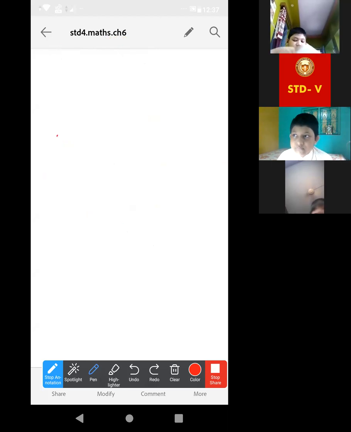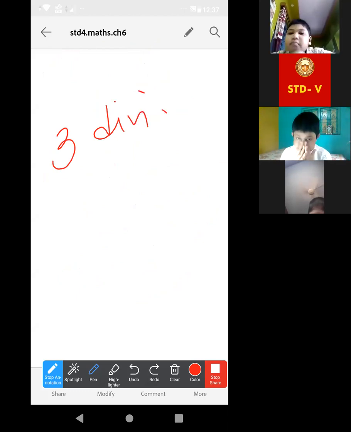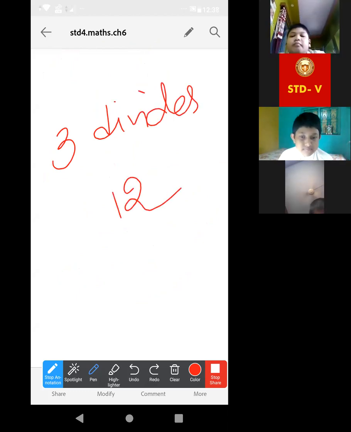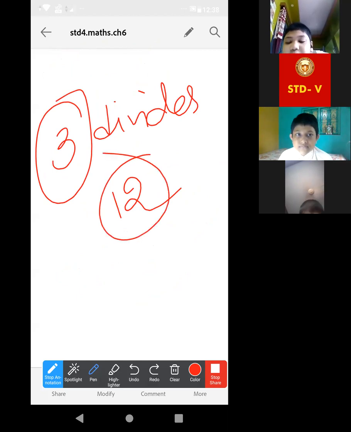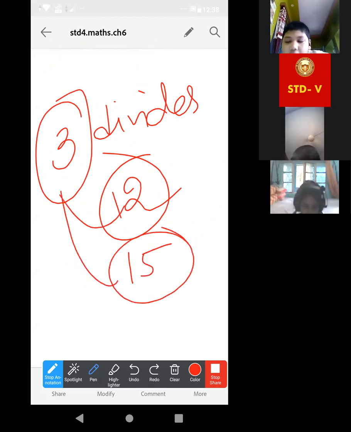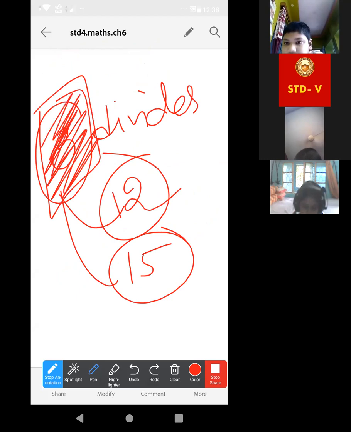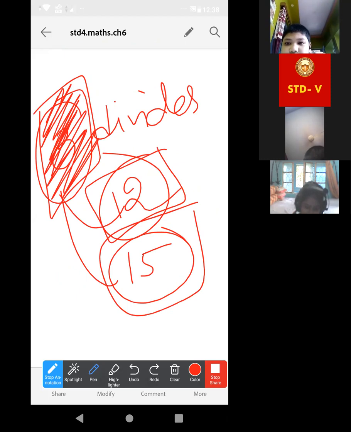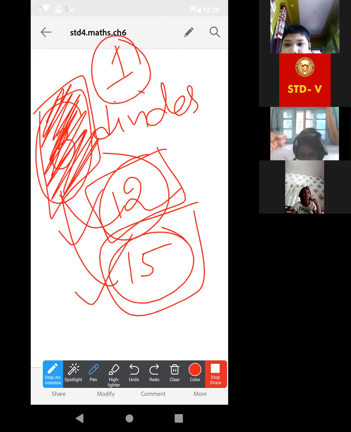Suppose I am asking, 3 divides 12. That means 3 is a factor of 12. And suppose 3 also divides 15. Then 3 is also a factor of 15. That means 3 is the common factor. Now suppose this 3 is not given, and you have to find the common factor which divides both of them. Now you can ask me, ma'am, it may also be 1 too. Apart from 3, it can also be 1 because 1 can also divide both of them.